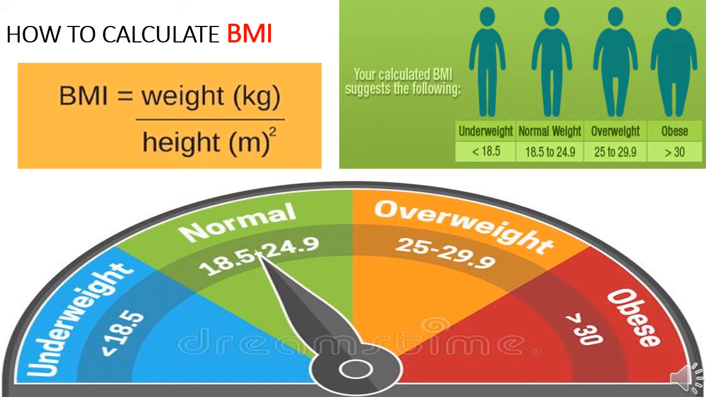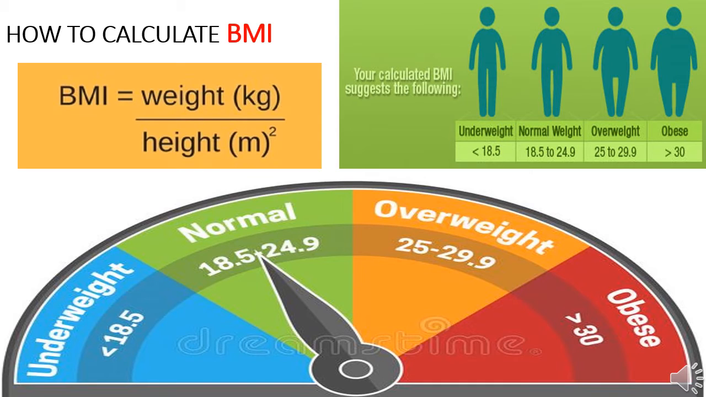Calculate BMI. BMI is equal to weight in kilogram divided by height in meter square. As we discussed earlier, we have to find the result by using this formula.